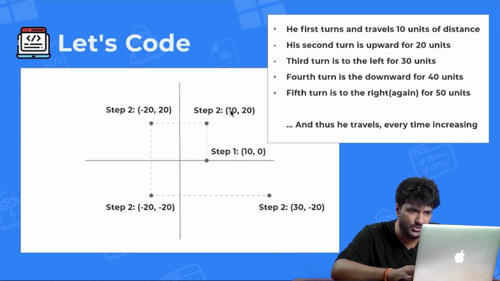So if the n value is 2, the x value will remain the same, 10, because obviously here the x value will remain the same. If he is moving upwards, the y value will change to 20. So the answer here would be 10 and 20.